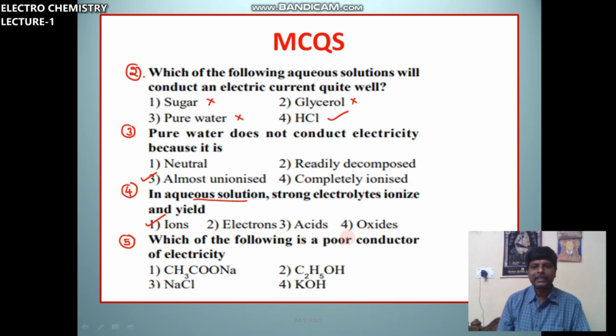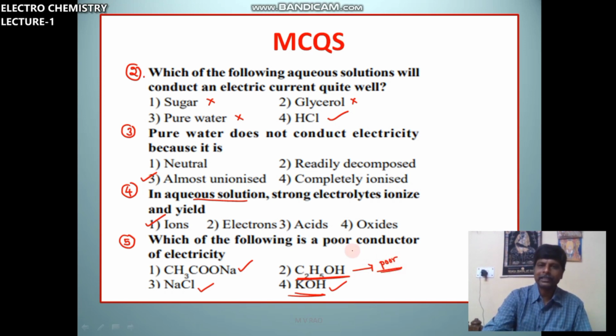Which of the following is a poor conductor of electricity? A salt is a good conductor. KOH, a strong base, is a good conductor. Alcohols are poor conductors. So these are the MCQs related to today's class. This is about the introduction to electrochemistry. In the next class we will see electrolysis. Okay, thank you.